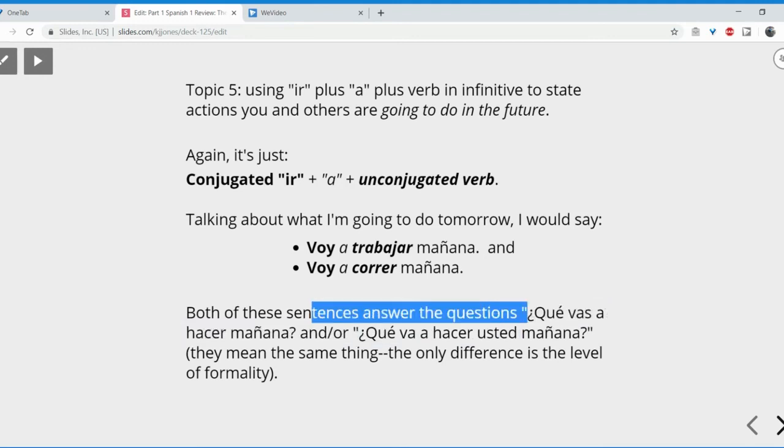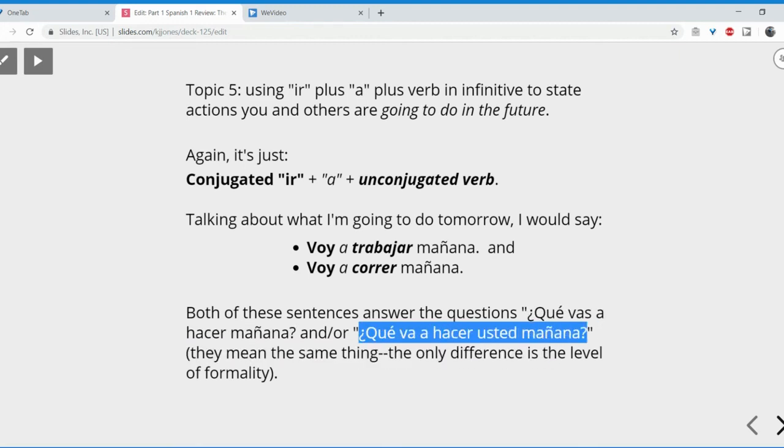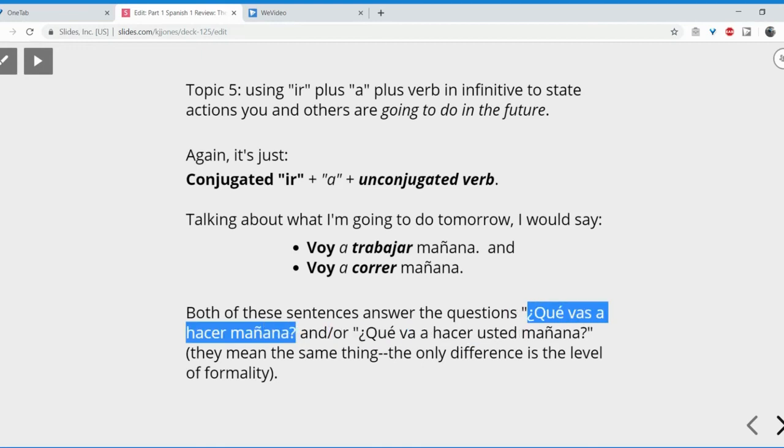The informal question is this one, right? The formal question, the one that would be appropriate for one of you to ask me, is this one. ¿Qué va a hacer usted mañana? The one I would ask any single one of you all is this. ¿Qué vas a hacer mañana? Okay?